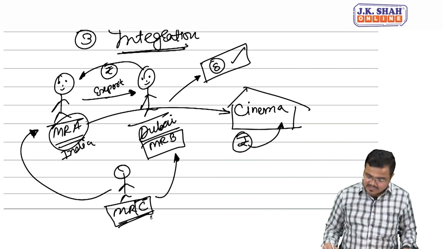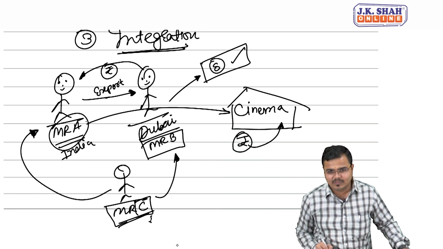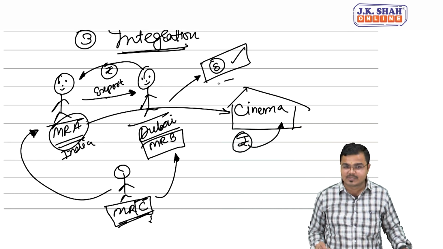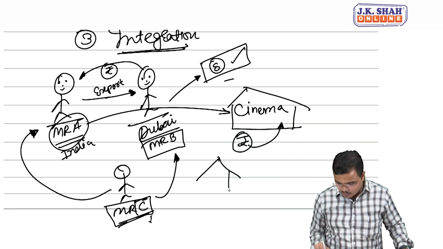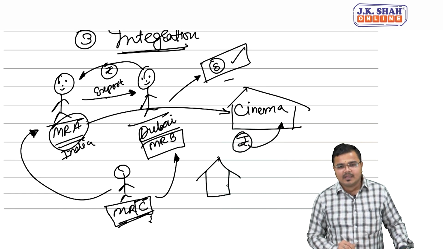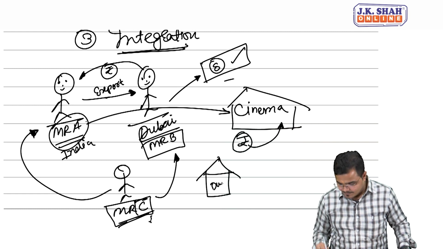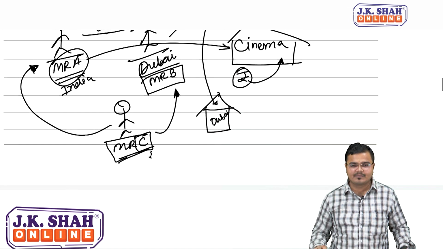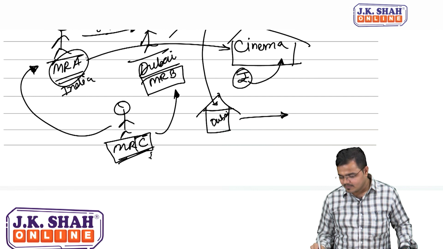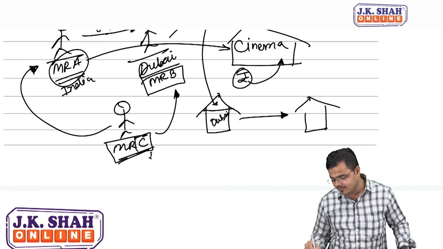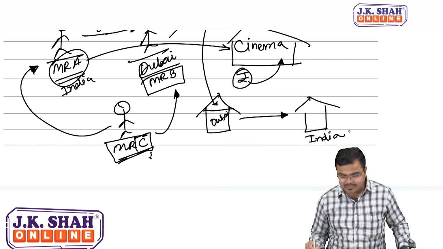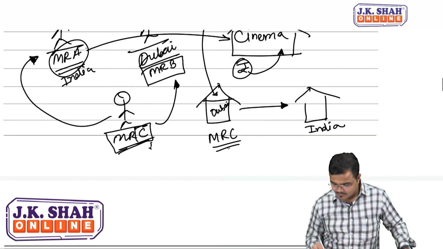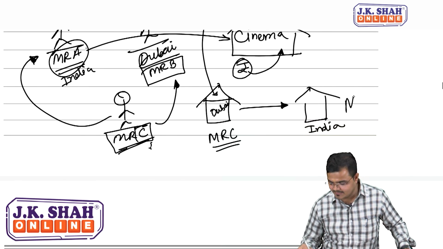Now, let's take Mr. C's example also. He is having the business, and he had already shifted this money to the Swiss bank. From there, he will do one more thing. He will set up a business in Dubai only. Again, he will bring this money to Dubai. And this Dubai-based firm will give an order to one firm in India. One more thing I will make clear: this Dubai firm is also of Mr. C, and this Indian firm is also of Mr. C.